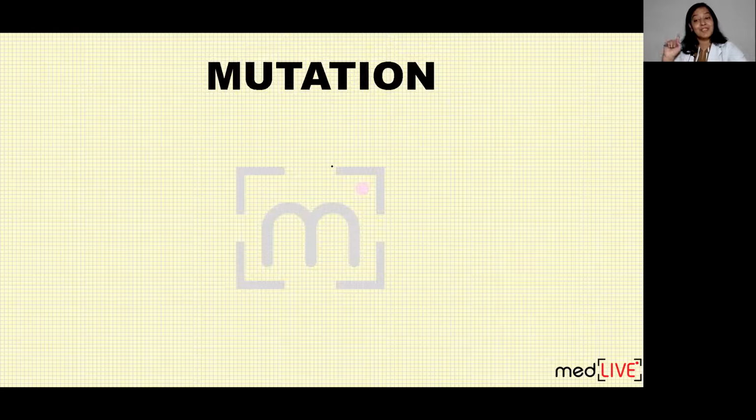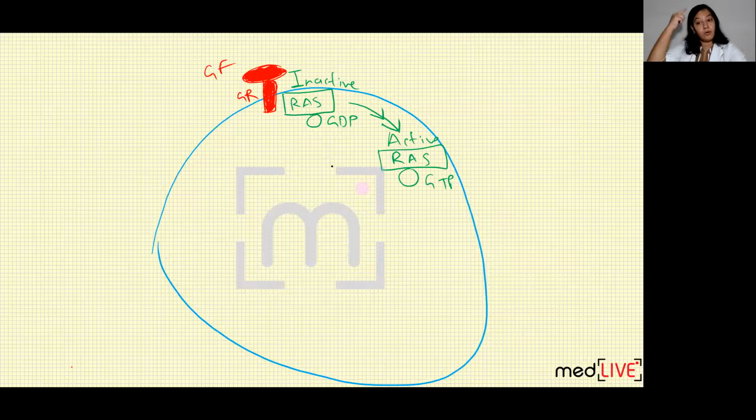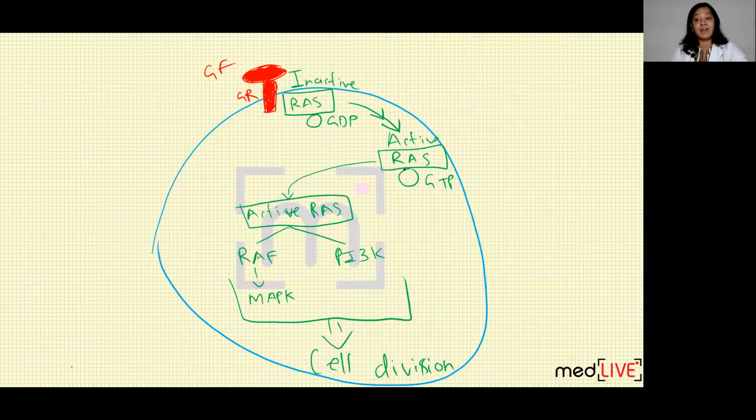But what happens in the second situation, that is mutation? What is the difference? Now let's see. The first diagram is the same. There is a buccal cell. Can you see the growth receptor? Near the growth receptor, there is inactive RAS bound to the cell membrane. Now, when the growth factor binds with the growth receptor, GDP gets replaced with GTP, and inactive RAS is forming active RAS. This is the same as the previous one. We will see where the difference is.